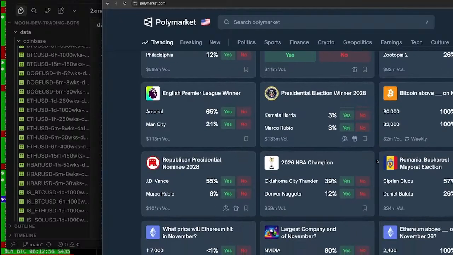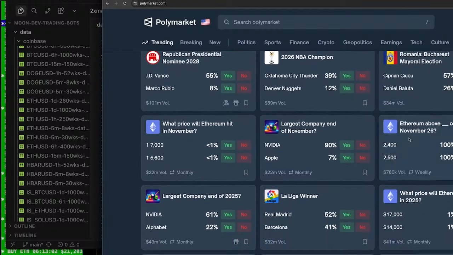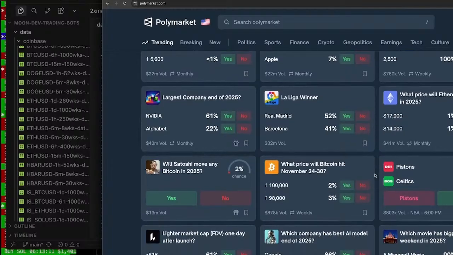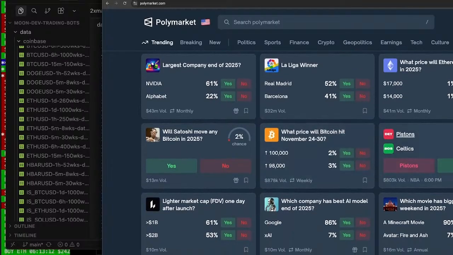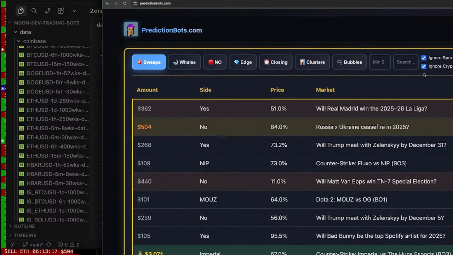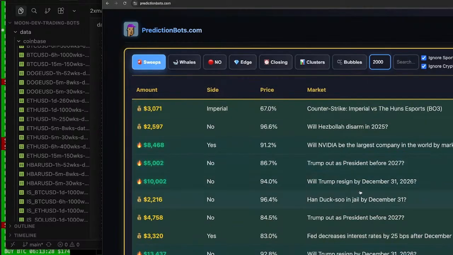I think it's still gambling if you look at it from a sports side and a crypto side. So Ethereum above or below, this is just kind of leverage trading. Sports, a lot of emotional people. I know a lot of people don't agree with that, and that's fine. But I remove all sports and crypto out of what I look at. Ignore sports, ignore crypto. Now the tags aren't the best on their API, so it doesn't ignore all of them, but it ignores some of them. I use this all the time to see. This is free, by the way, to see the big traders here.